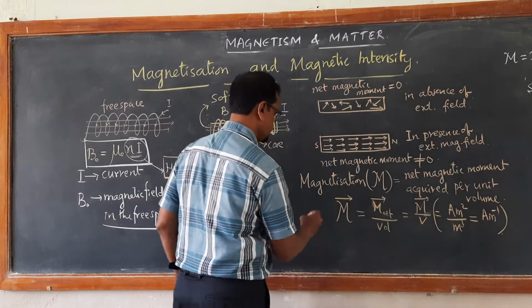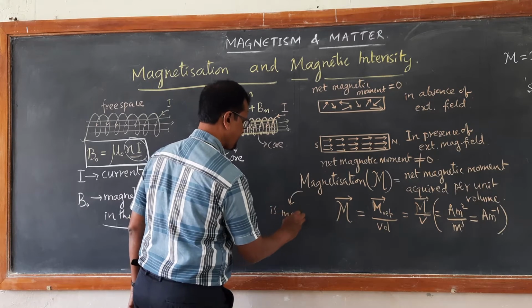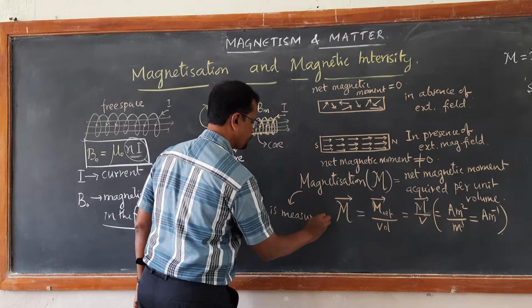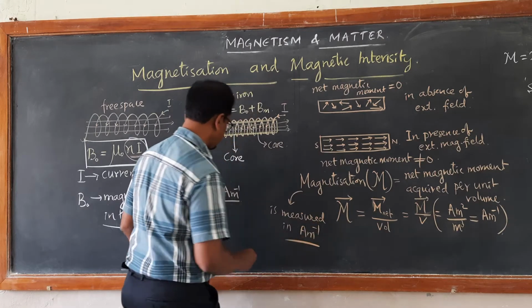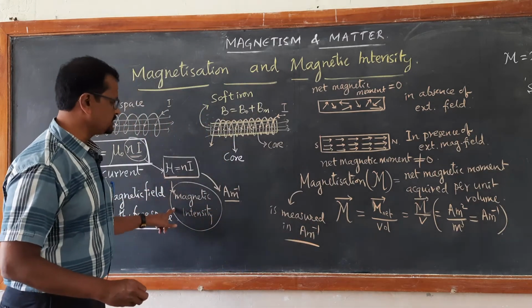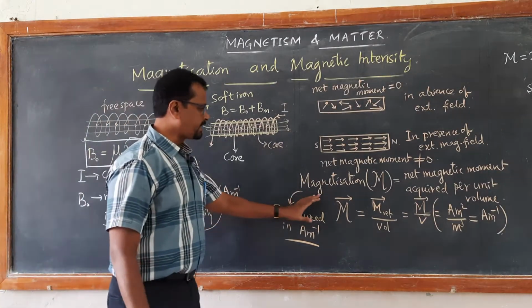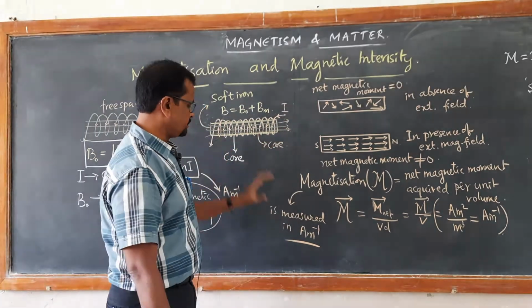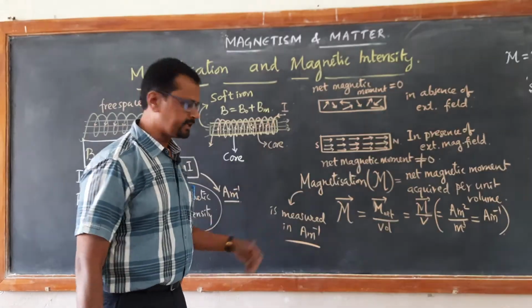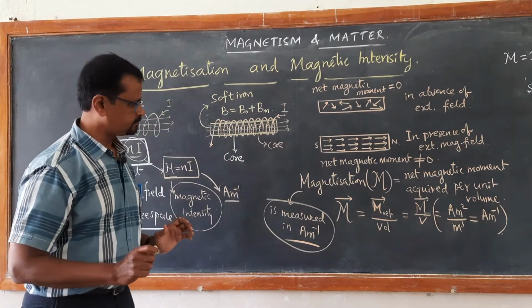So, magnetization is measured in ampere per meter. So, look at this, magnetic intensity, the external factor, is also measured in ampere per meter. The magnetization is an internal factor which takes place inside the core material, which is also measured in ampere per meter. So, these are having the same SI units, right?